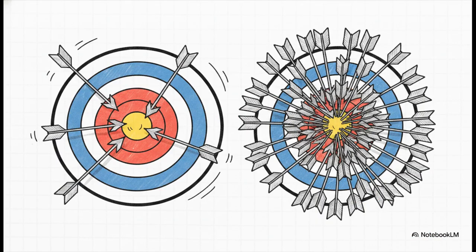Tool number 2 is the Hoeffding Inequality. Now, we're skipping all the dense Greek letters here, but the intuition is beautiful. It elegantly proves that if your sample size is large enough, the probability of your empirical estimate being very far off from the true underlying reality is incredibly small. Basically, the larger your sample, the tighter your estimate hugs the absolute truth.